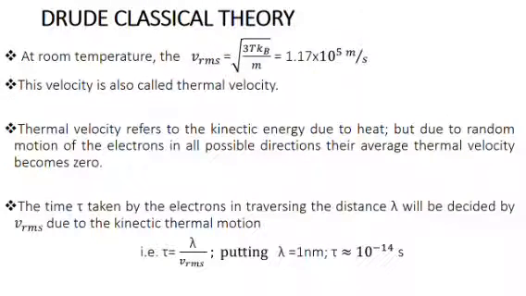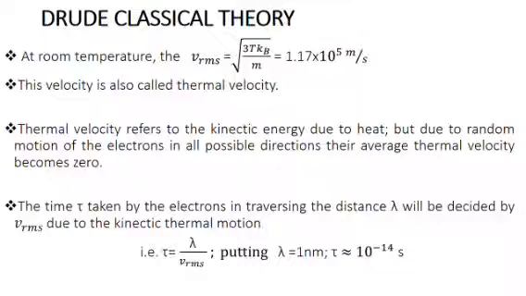At room temperature, the root mean square velocity of the electron is of the order of 10 raised to 5 meter per second. This velocity is also called thermal velocity. You may wonder why conductors get heated up even though the electrons are moving with this amount of velocity. This is because when no potential difference is applied, due to random motion of the electrons in all possible directions, their average thermal velocity becomes zero. So the material doesn't get heated up.